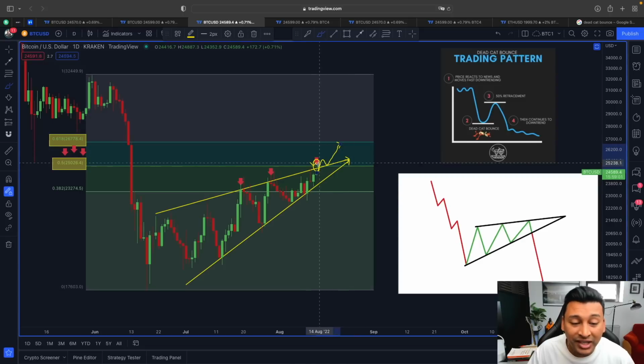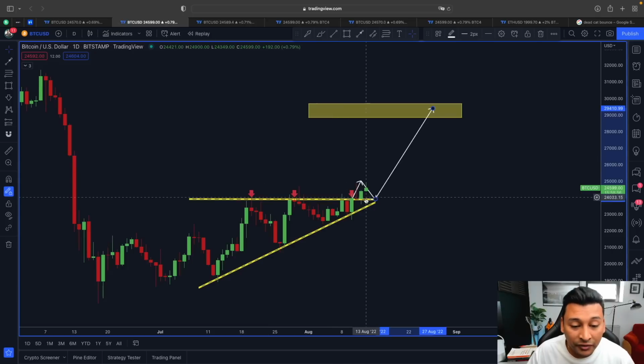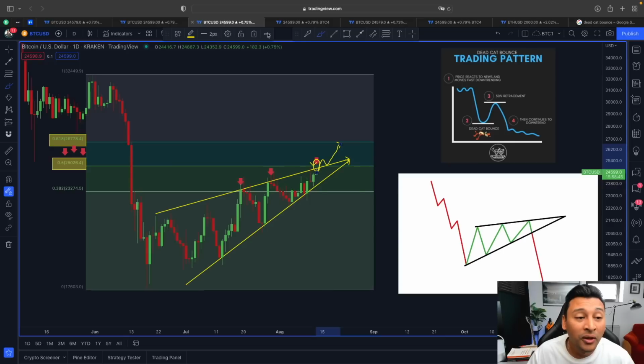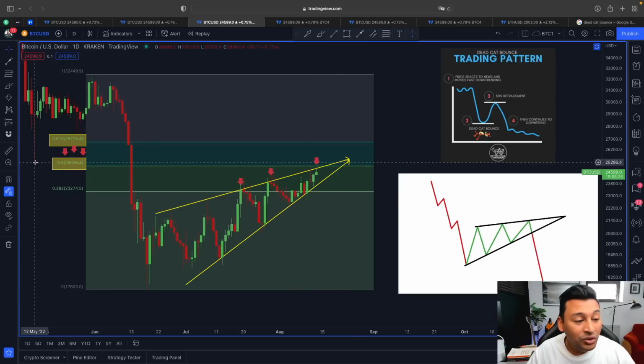So if we do see any sort of resistance around this upper line area, we know this 24,000 is going to act as a strong line of support, and also the 20 and 50 exponential moving average, which is around the 23,300 to 23,500 range. So what we want in the medium short term is for price to remain over 24,000 and also break out of this resistance line to invalidate the bearish scenario for Bitcoin.